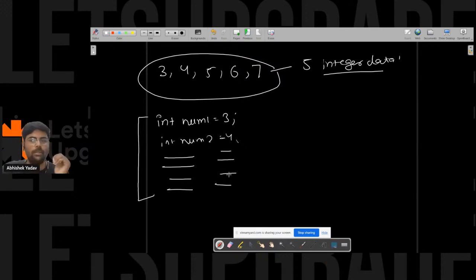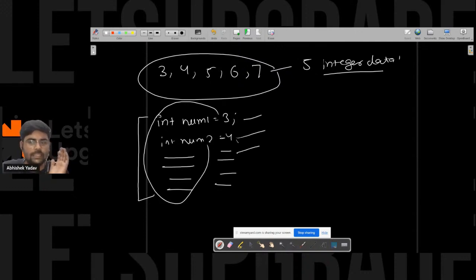But what is the problem here, guys? It is very difficult to manage. Here we have only 5 data, so we can manage these 5. But if I have to store 1000 integer data, then it will become a very tedious, very complex task to write the names, to remember the names, and to debug the code. So that's why array is introduced. Array is saying, hey, when you have to store similar kind of data, you can use the concept of array so that it is very easy to remember also.